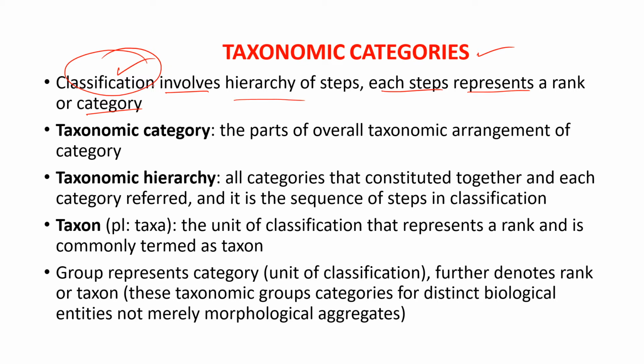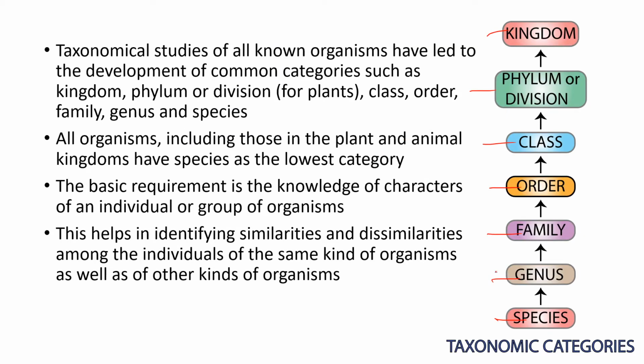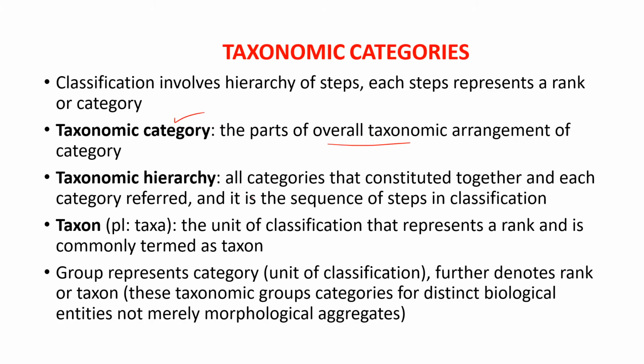To do the classification, there are some important things like taxonomic category, taxonomic hierarchy, taxon and so on. First of all, we will discuss them one by one. What is meant by taxonomic categories? Taxonomic categories are the parts of the overall taxonomic arrangement. Here we can see these arrangements, and these are known as the taxonomic categories.